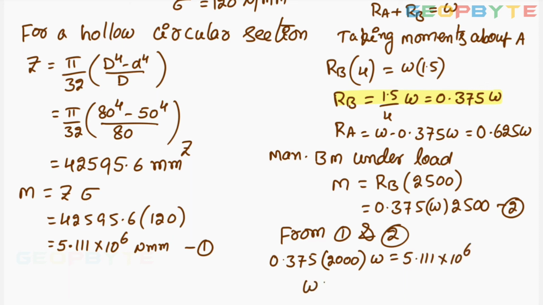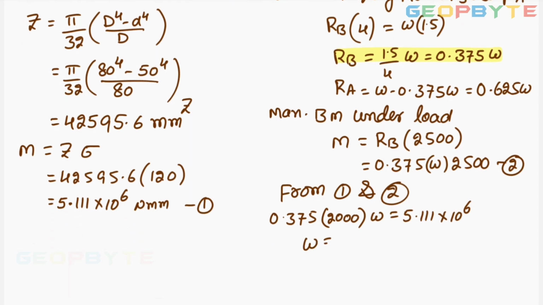From this you can find the W. W equal to 5.111 into 10 raised to 6 divided by 0.375 into 2500. Simplify this value.